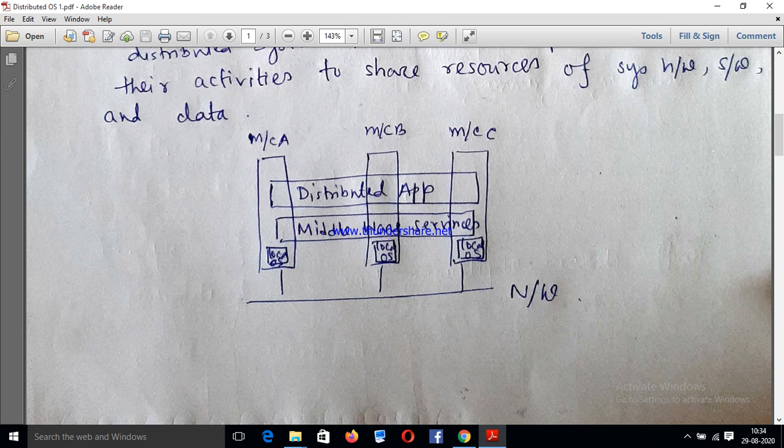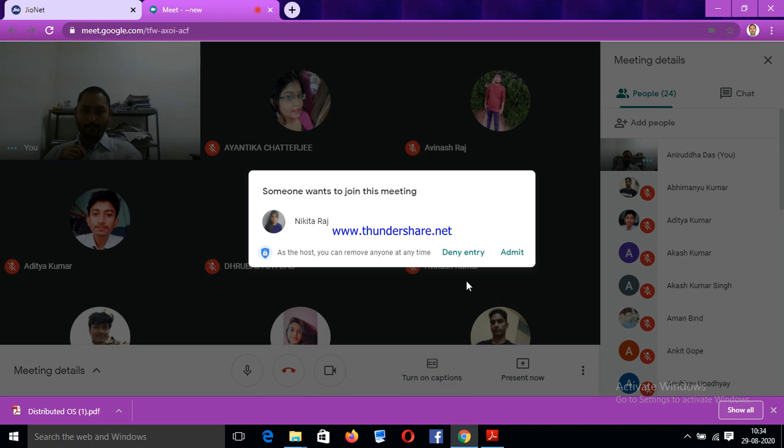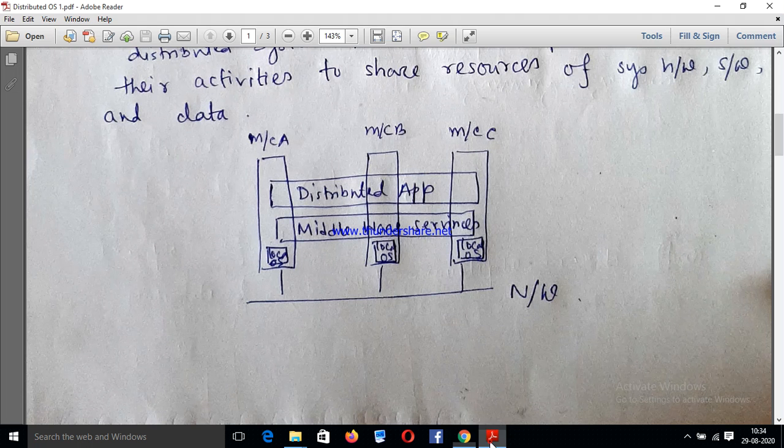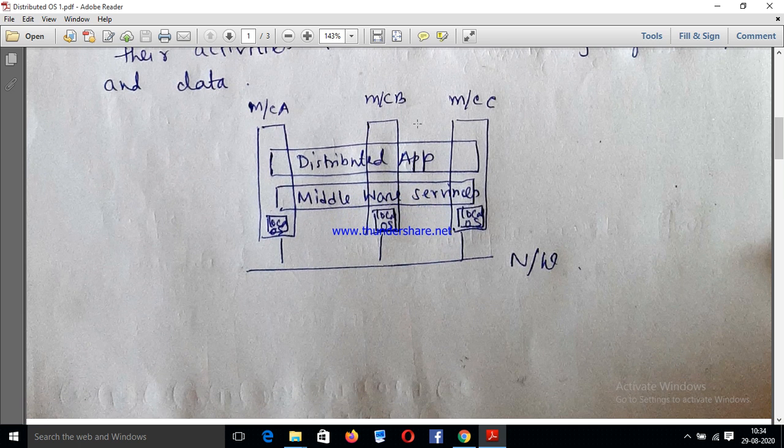This machine has its own local software, own local hardware. These machines also have their own local software and local hardware, and these machines also the same thing. But the main functionality is these 3 machines are connected via a network, and they are equipped with one distributed application or one distributed operating system. So that is the main concept of DS.